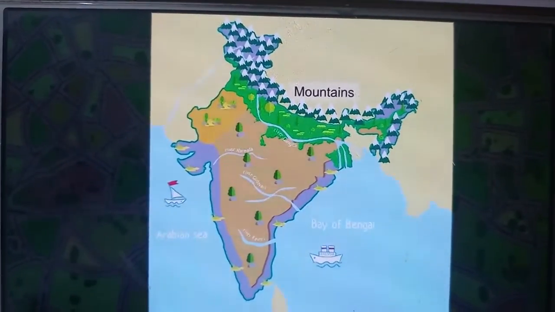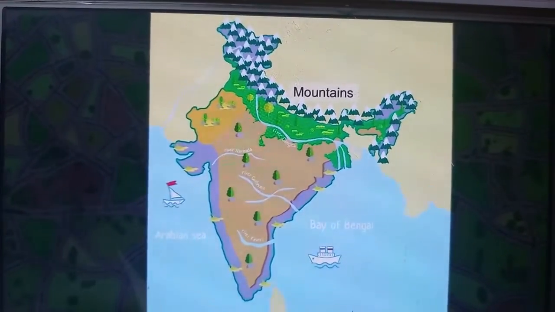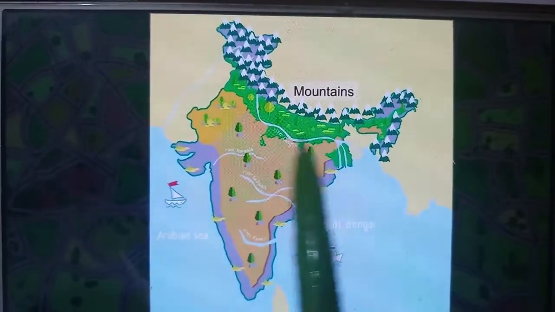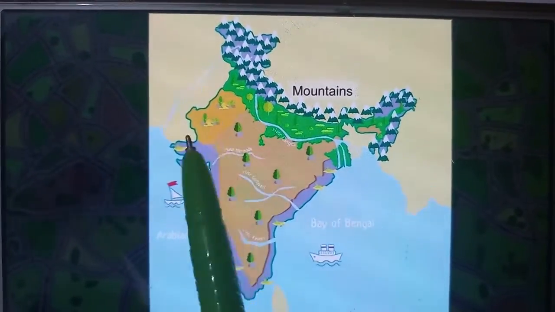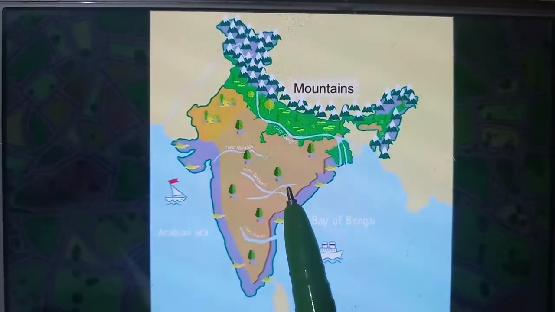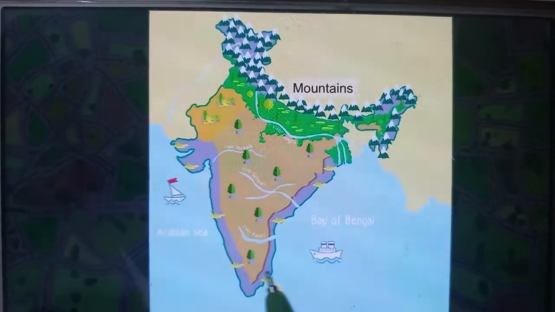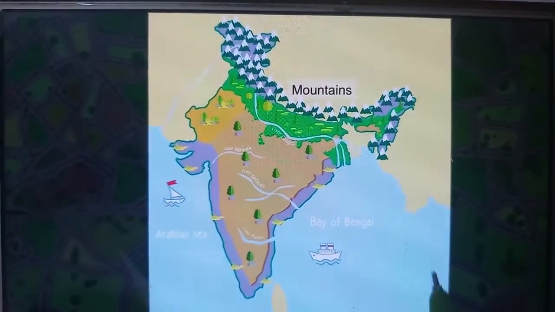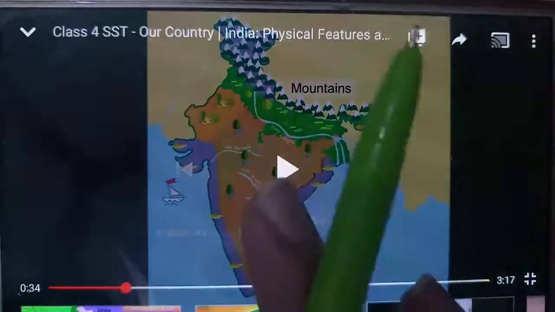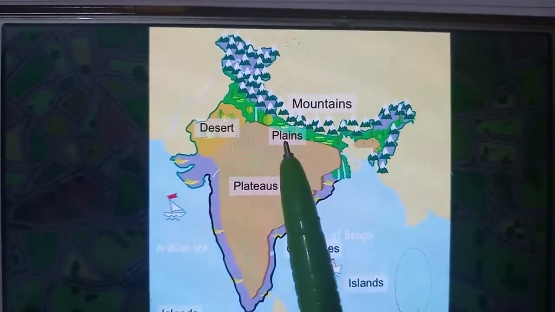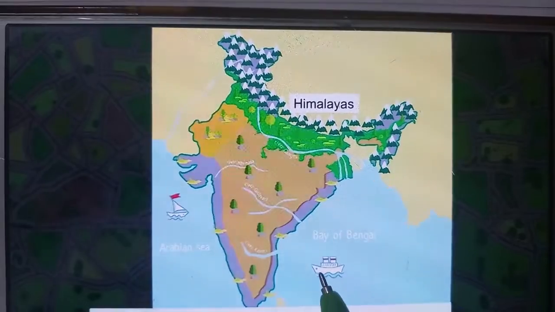There are mountains, plains, desert, plateau, coastlines, and islands.